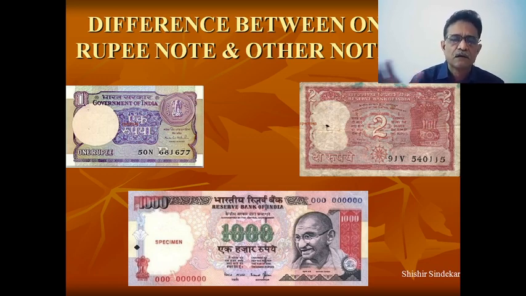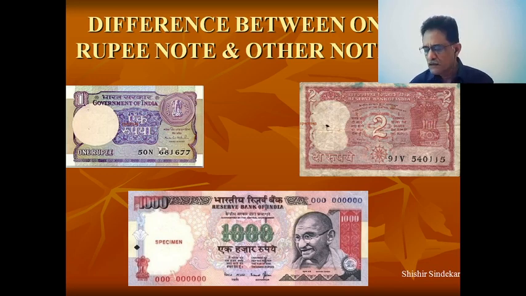So these are the types of notes, and as I have just said, there is inconvertibility of this paper currency. So everything works on belief. I do believe that this government is the best government, so they can issue the currency notes, and I do believe. If I do not believe in this currency, naturally I will shift to some other assets. Okay.